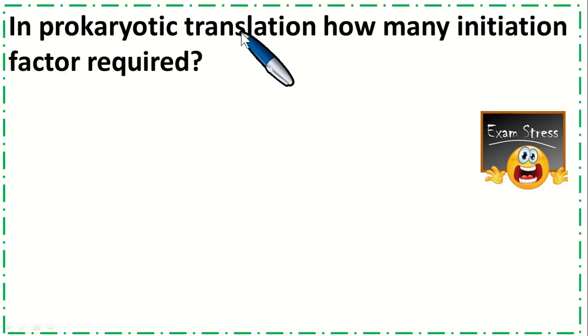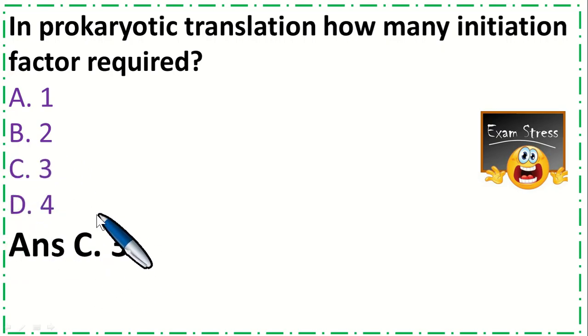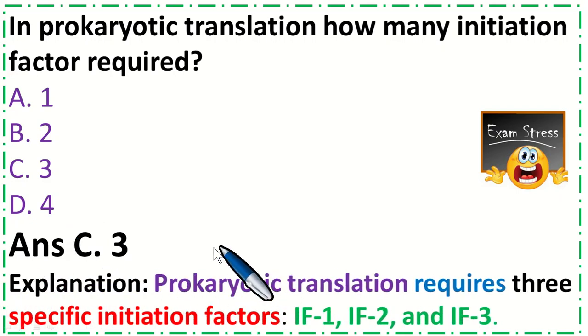In prokaryotic translation, how many initiation factors are required? Option A 1, B 2, C 3, and option D 4. So the correct option is C, 3. Prokaryotic translation requires three specific initiation factors: initiation factor 1, initiation factor 2, and initiation factor 3.